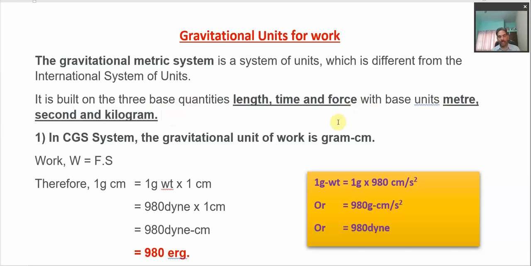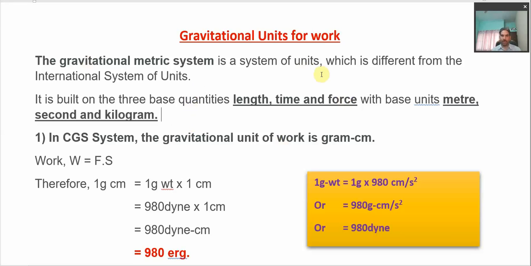Actually force is not taken in kilogram, but force is taken as the force corresponding to a given kilogram mass or given gram mass of the object. We have to calculate the force corresponding to that given mass, and therefore this force to be calculated is the gravitational force, right? So that is why these units are called the gravitational units for work.